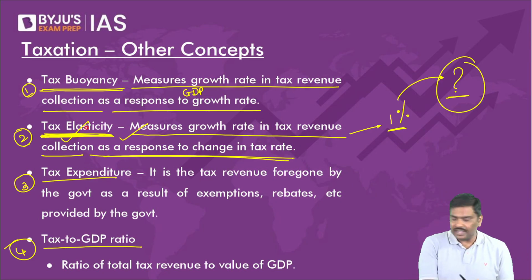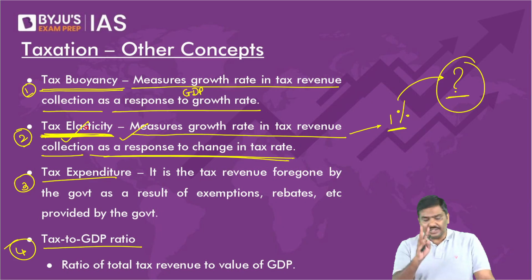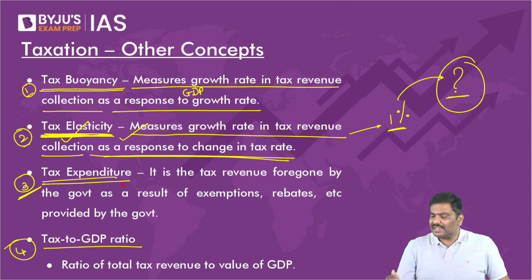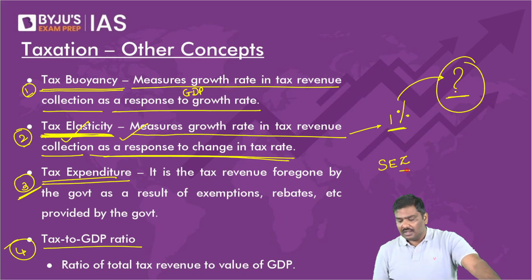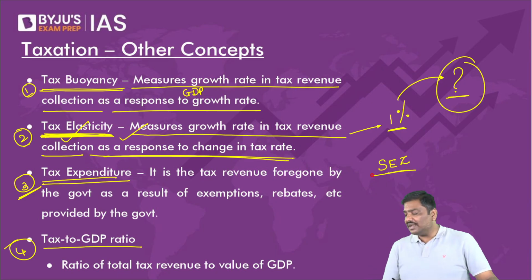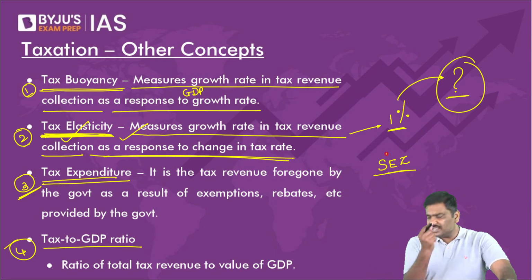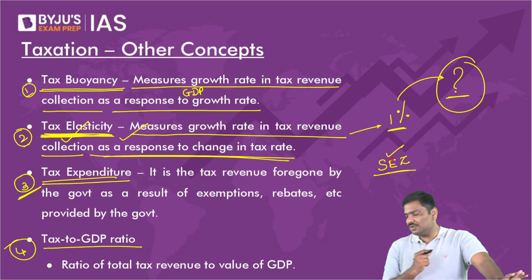Come to the third one here. Serial number 3, tax expenditure. What do you mean by tax expenditure? Let me give a very simple example. Earlier example only. Yes, easy. Do you remember SEZ? Special Economic Zone. What is the speciality about a Special Economic Zone?